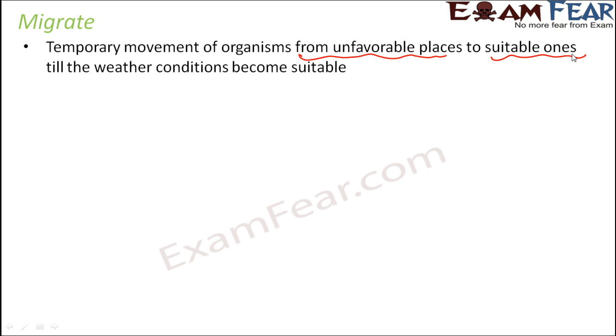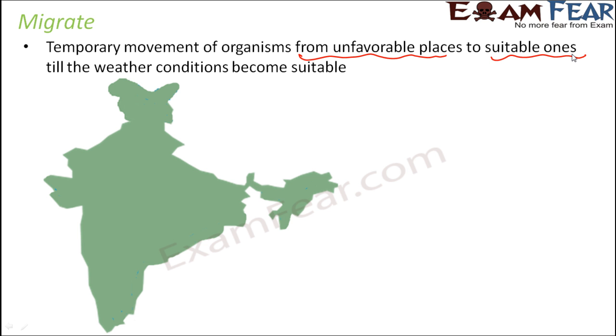Let me give you a very simple example to relate to this concept. Let's say during the peak month of May or June, when it is extremely hot in Delhi, you think, okay, I don't want to bear so much heat. So what you can do, you simply fly from Delhi and come to Bangalore during the hot summer months. You spend the summer season, maybe from May to July, in Bangalore, where relatively the temperature is lower and you do not feel that hot. And then again, when the suitable environment is back in Delhi, you move back to Delhi.